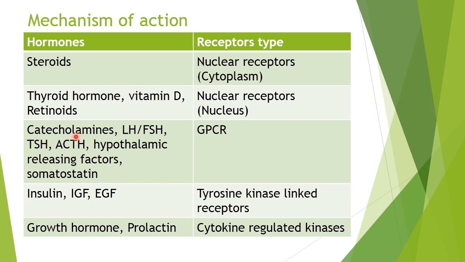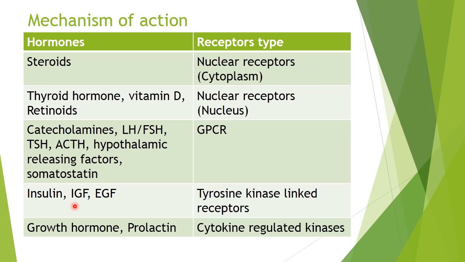Most of the hormones act through the G protein coupled receptors. They are catecholamines, that is adrenaline, dopamine. Then the anterior pituitary hormones like luteinizing hormone, follicle stimulating hormone, the thyroid stimulating hormone, corticotropin, that is adrenocorticotropic hormone, and even the hypothalamic releasing factors which control the release of hormones from anterior pituitary, as well as somatostatin. All these hormones act by stimulating G protein coupled receptors.